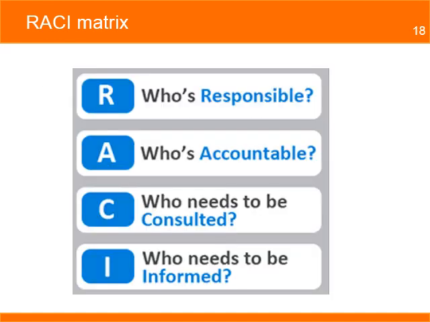A RACI matrix is the simplest, most effective means for defining and documenting project roles and responsibilities. It helps set clear expectations about project roles and responsibilities. Knowing exactly who is responsible, who is accountable, who needs to be consulted, and who must be kept informed at every step will significantly improve your chances of project success.